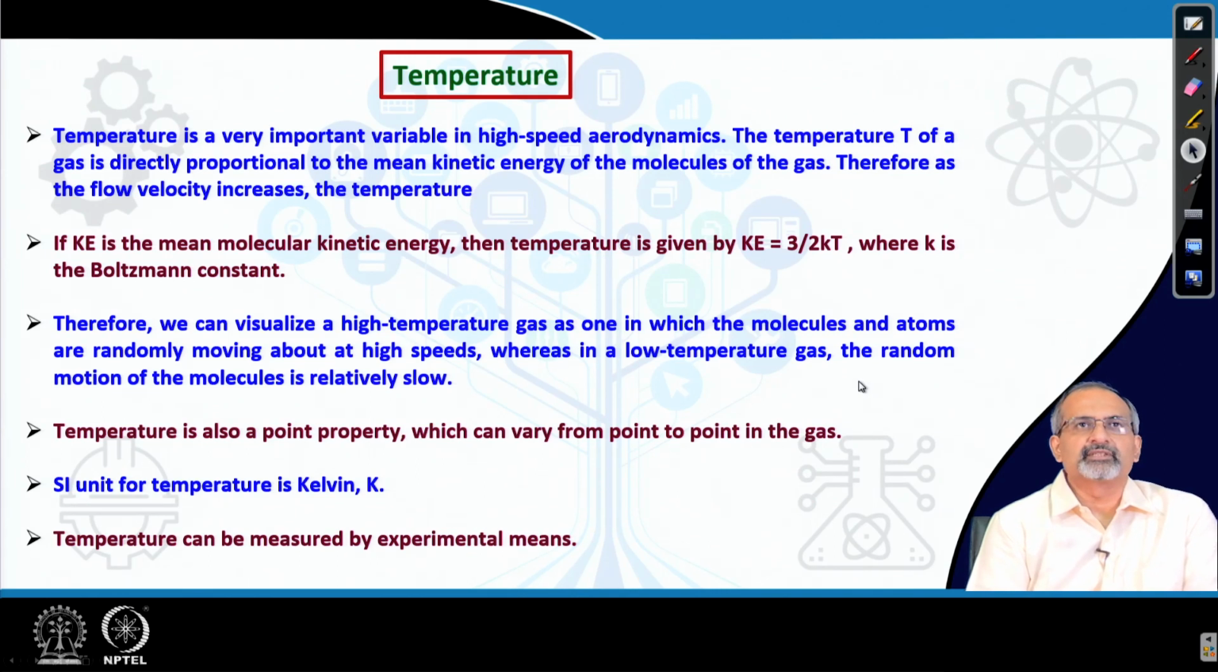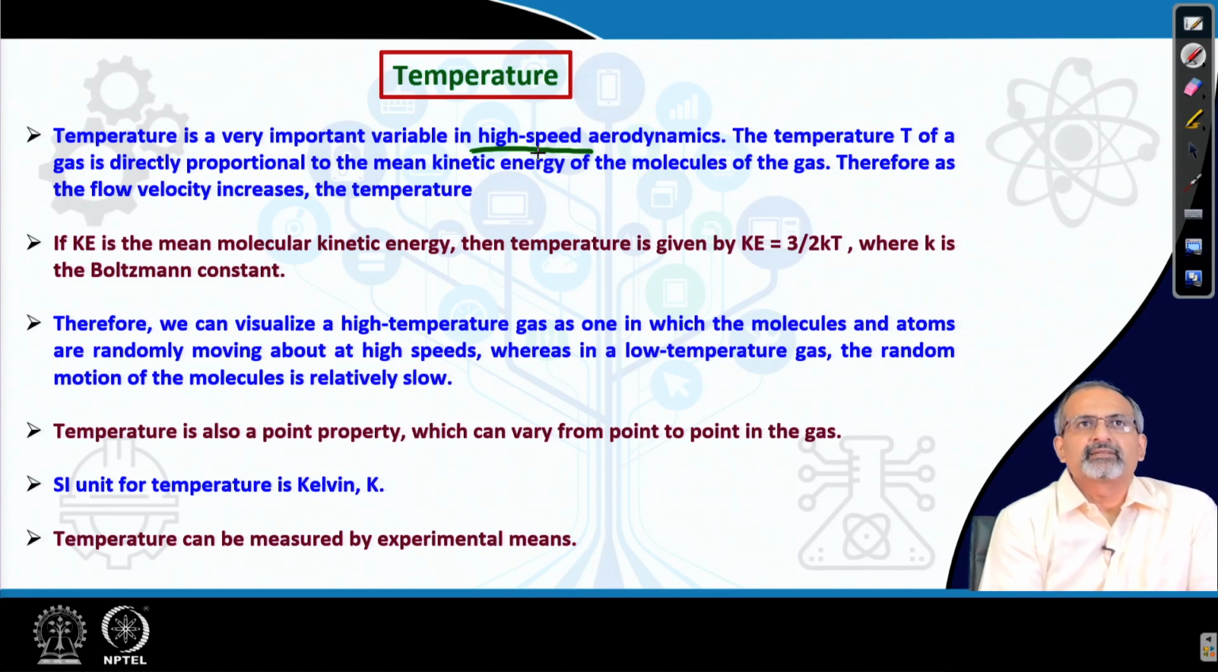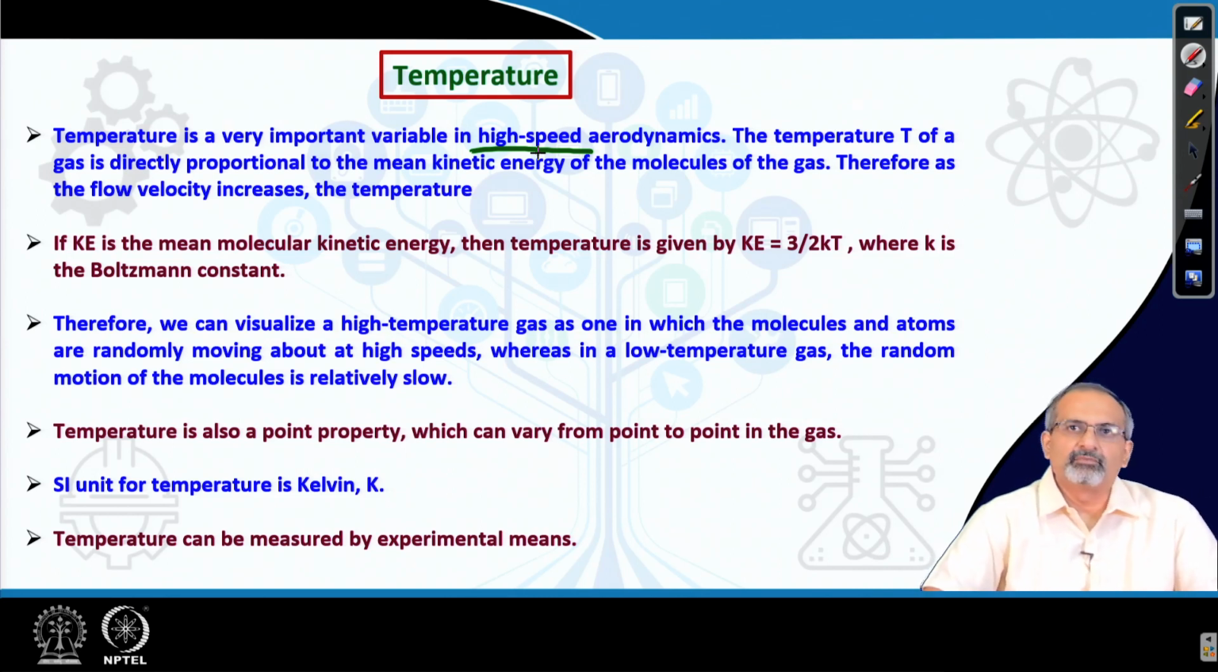Let us look at temperature. It is a very important property of the fluid when we are looking at high speed flows. So, the temperature of a gas, as we know, is directly proportional to the mean kinetic energy of the molecules of the gas. So, therefore, as the flow velocity increases, the temperature also increases.